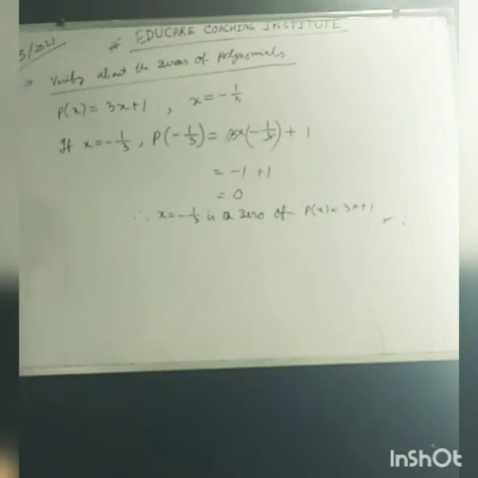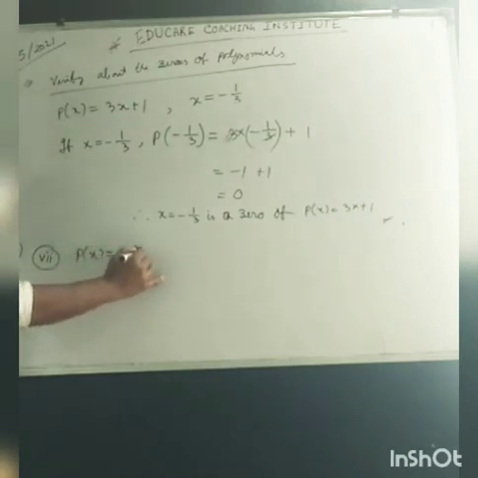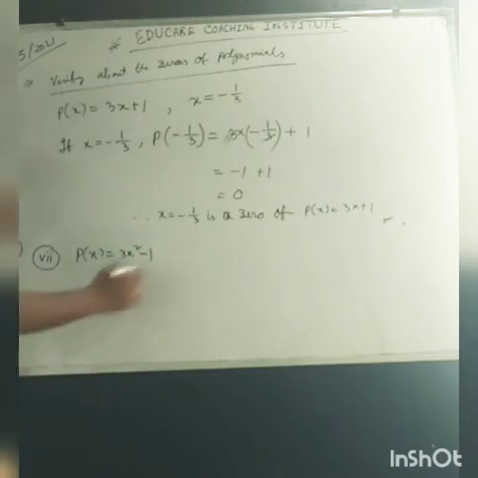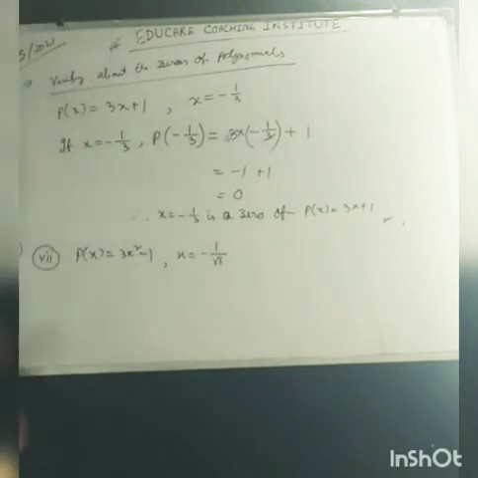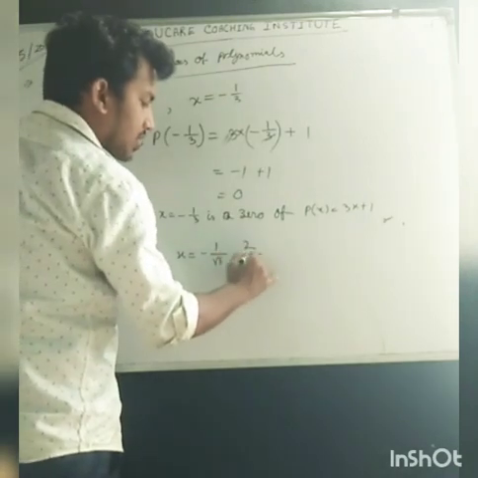Okay. Next question. Question number 7 of 2.3. It is somewhat different. P of x equal to 3x square minus 1. So x equal to minus 1 by root 3, comma 2 by root 3.